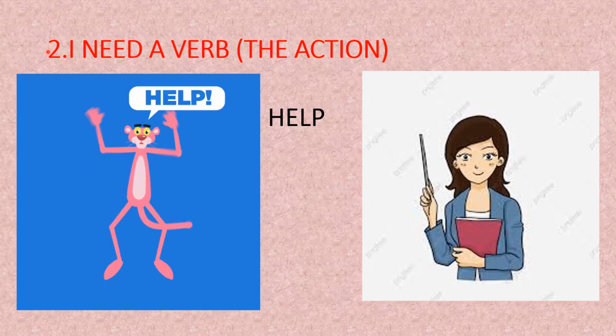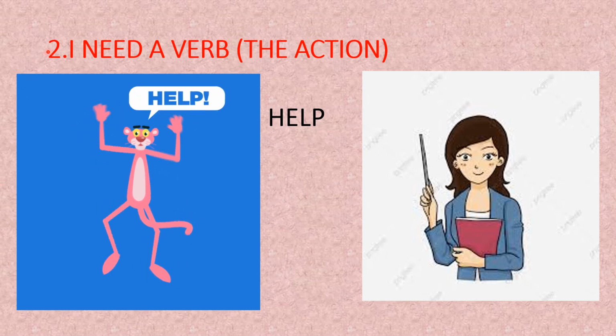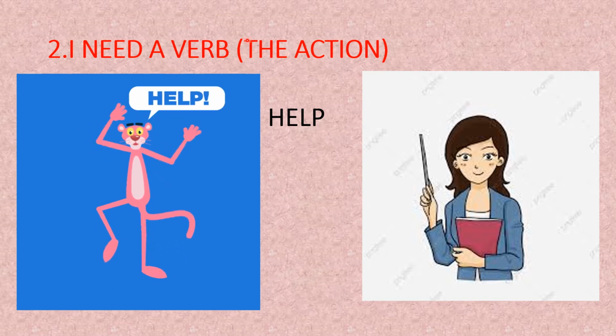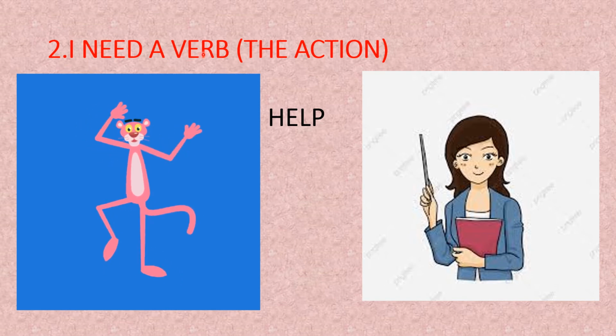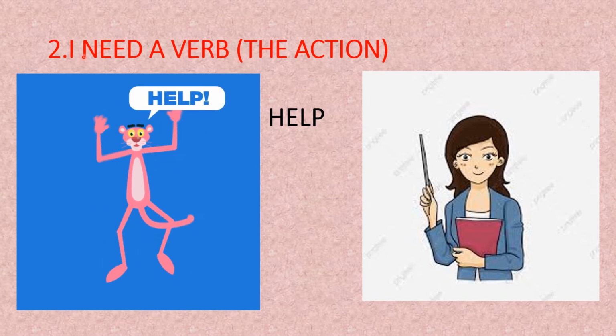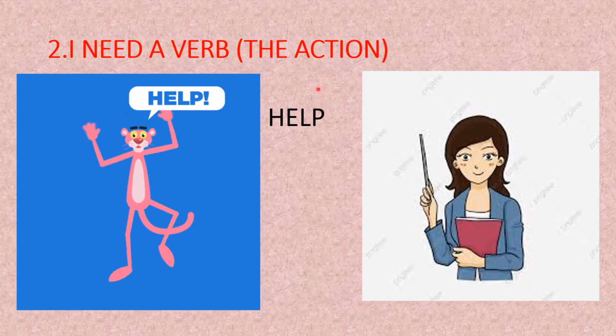Second thing I need for making a complete thought. I need a verb, the action. Segundo componente. Necesito un verbo para hacer una oración o un pensamiento. Okay? It says, I need a verb, the action. In this case, the action is help.